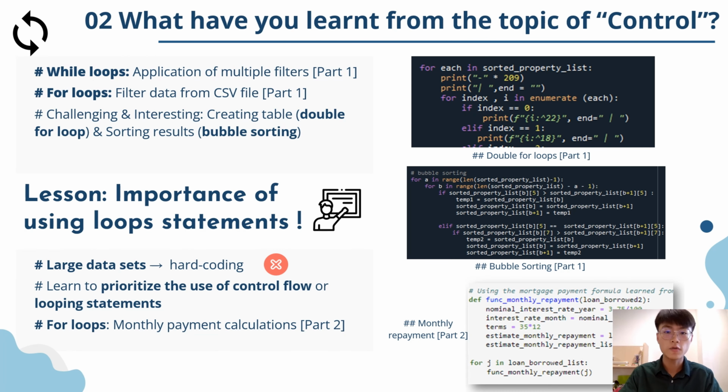Moving on, what have I learned from the topic of control? We did use a lot of control flow statements in both projects, especially in Project Part 1, where we utilized while loops for the application of multiple filters and for loops to filter the data from our CSV file. And for me, the most challenging and interesting part is creating the table by using a double for loop and applying bubble sorting to sort our results.